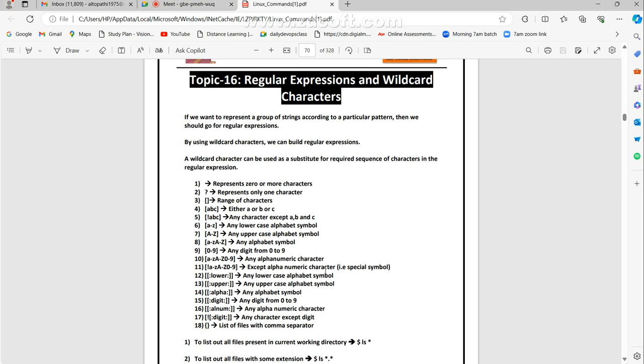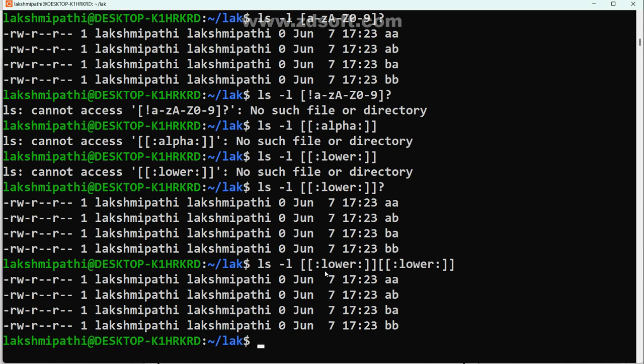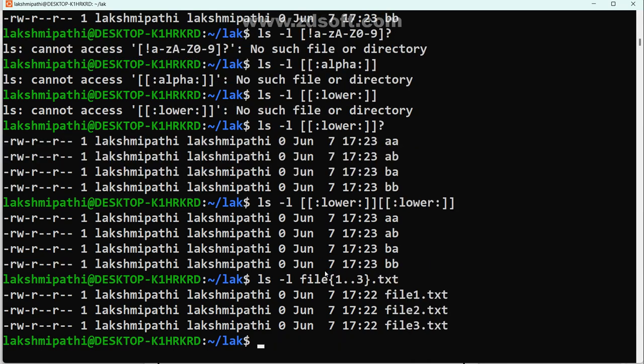See, list of files with comma separated. We may check the list of files, comma separated. I want to see only files with 1, 2, 3. See ls hyphen l, file curly brace 1 dot dot 3 dot txt. Only such files I want to see. Check it here. Did you get the clarity? I want to see a specific range. Here the file name has numbering, and I specify the numbering. Is it good or bad? This is only a specific numbering you want to specify.